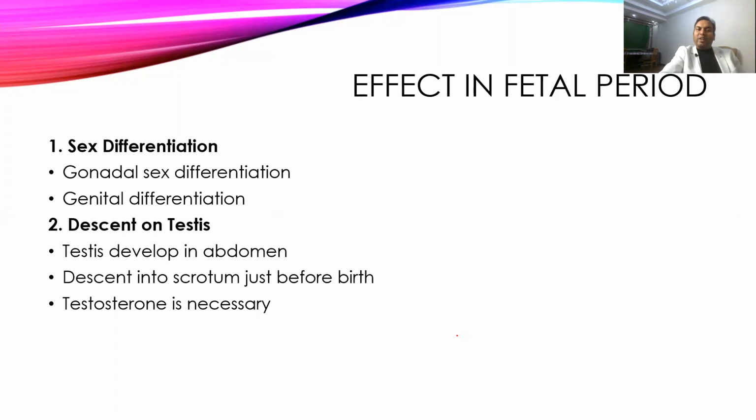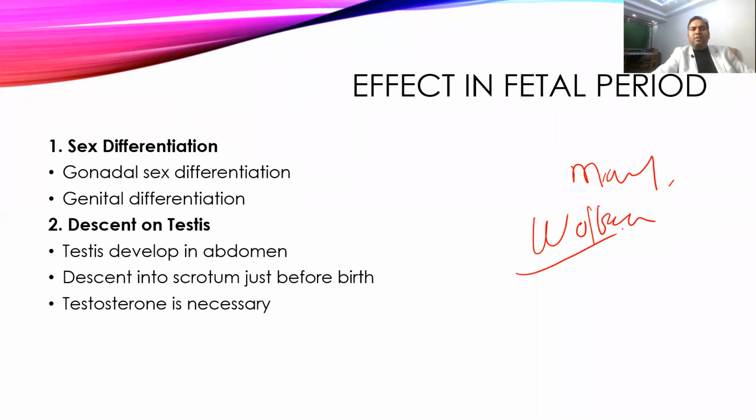Not only that, it also causes genital differentiation. It inhibits the Mullerian duct and prevents the formation of the female genital tract, and stimulates the development of the Wolffian duct, helping the formation of the male genital duct. So genital differentiation also occurs because of the presence of testes.